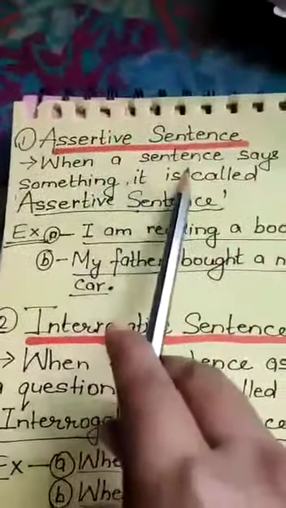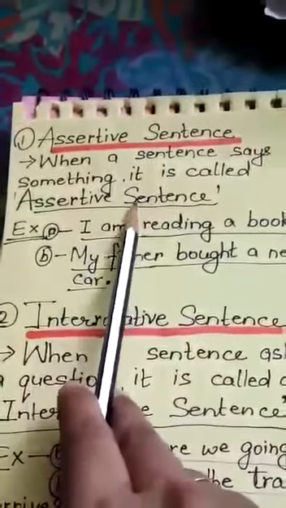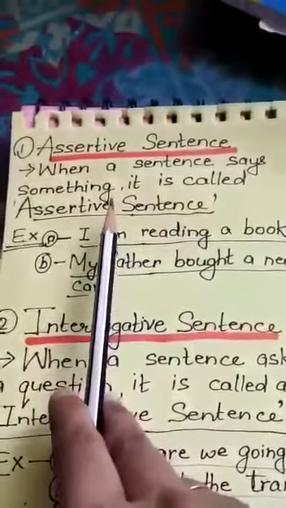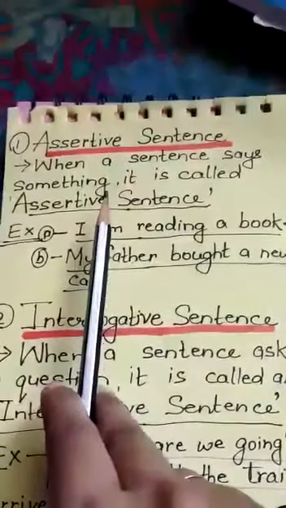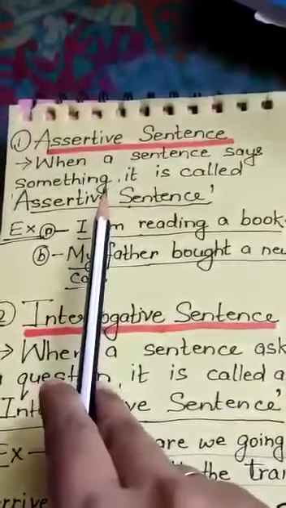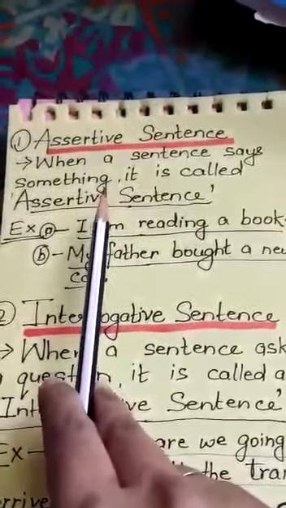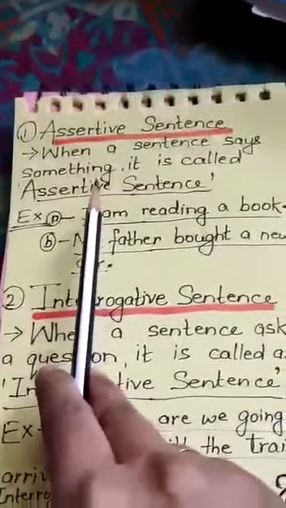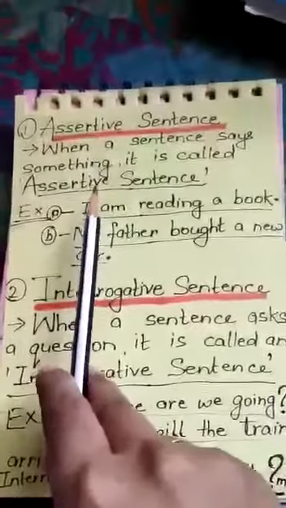When a sentence says something, it is called an assertive sentence. Whenever we speak any sentence, whenever we say a simple thing, like I am talking, it means I am speaking a simple sentence which gives a clear meaning. So it is an assertive sentence.